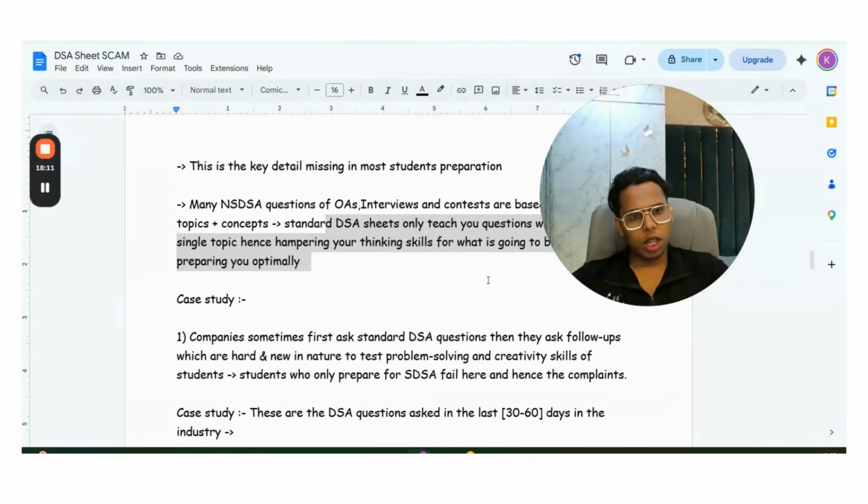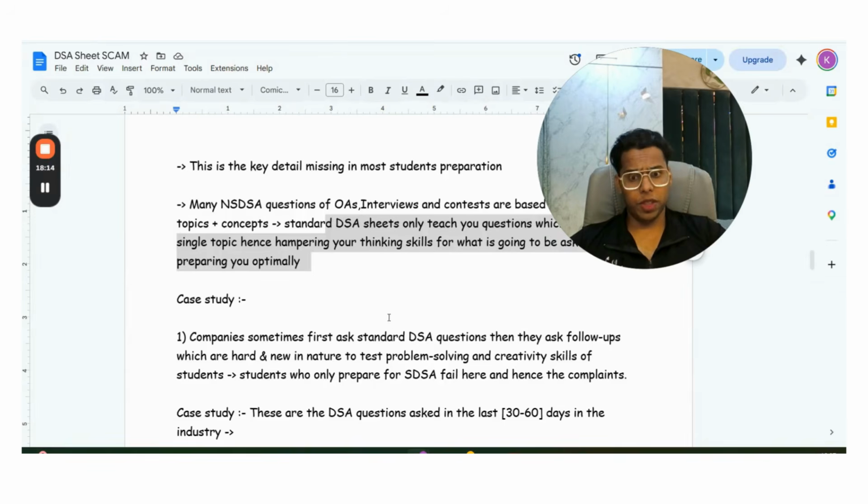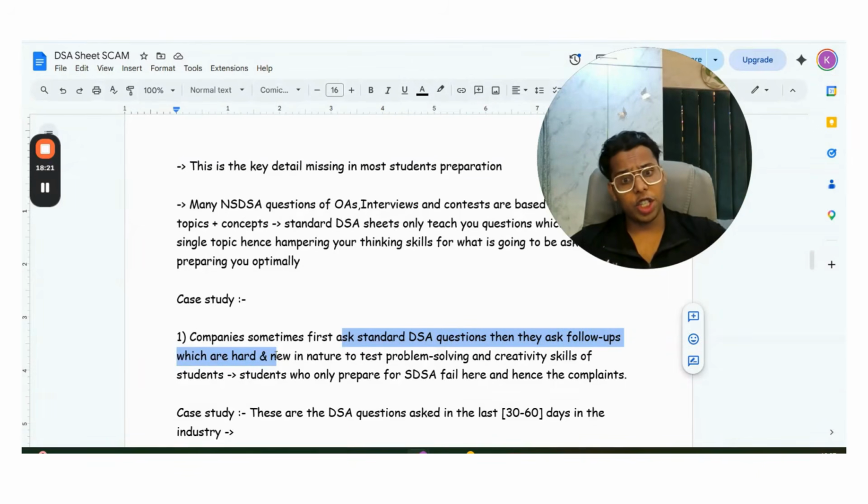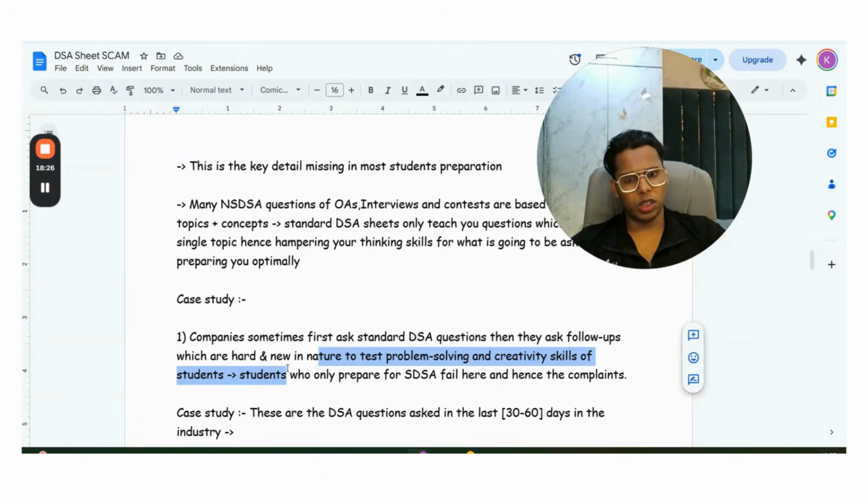So companies are having this trend these days, by the way. They first ask standard DSA questions, then they ask follow-ups of the questions which are hard and new in nature to test the problem solving and creativity skills of students. Students who only prepare for standard DSA sheets fail here, and hence the complaints.